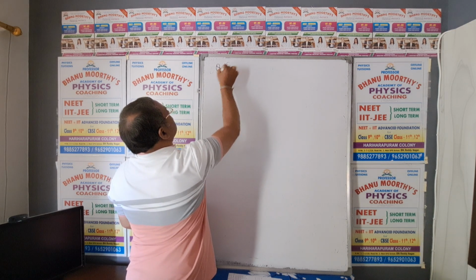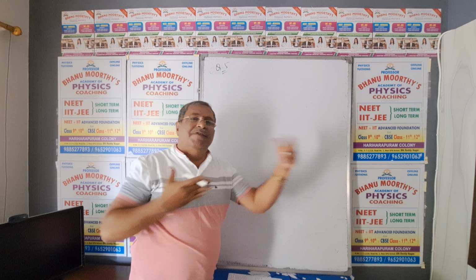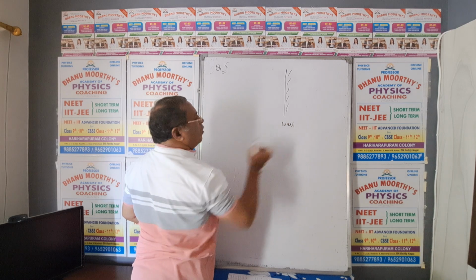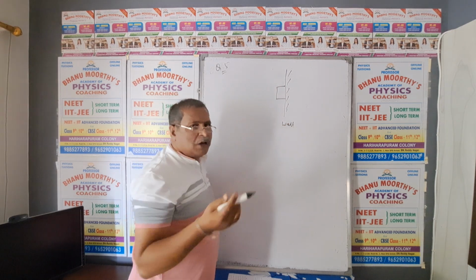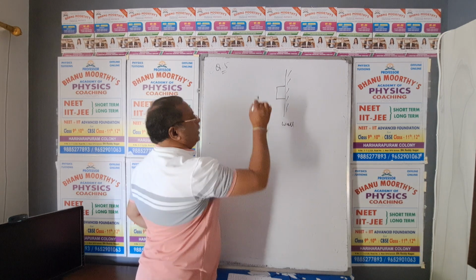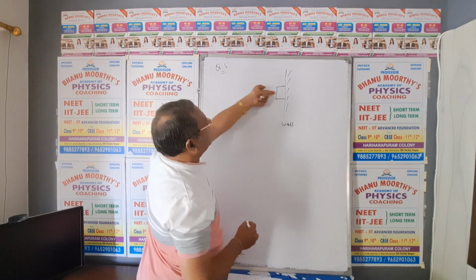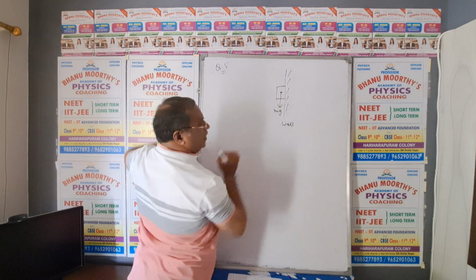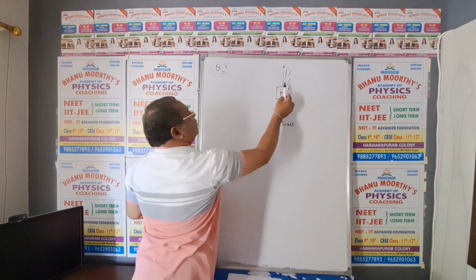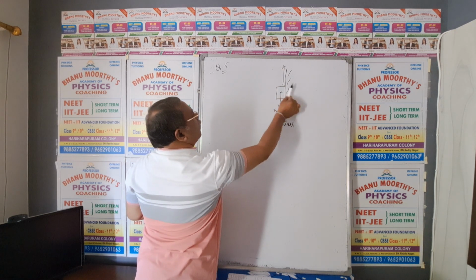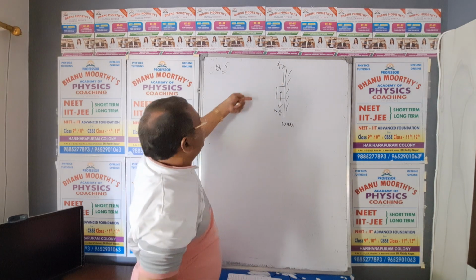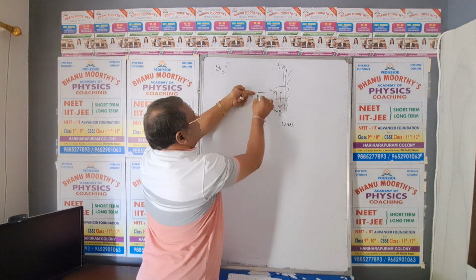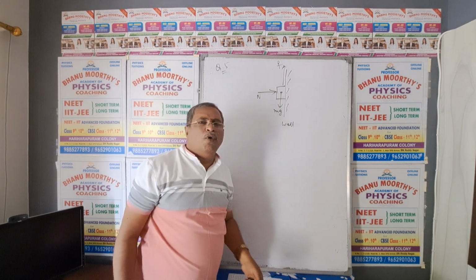Now, next model is a block pressed against a vertical wall. This is a vertical wall. A block is there, say for example a duster, whatever it may be. So a textbook is pressed against a vertical wall. Block mass is given, so its weight is mg downwards. Frictional force balances here, the frictional force between the block and the wall. Now we are pressing the duster with the help of this finger. This force is called normal force. Finger force, normal force, whatever it may be.